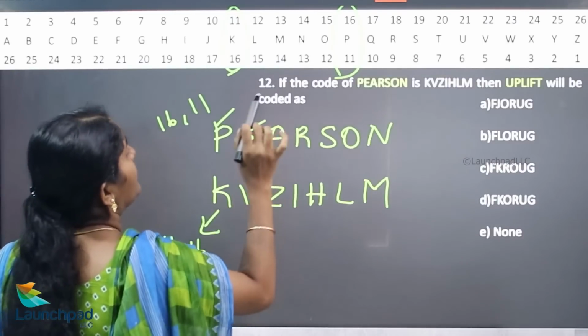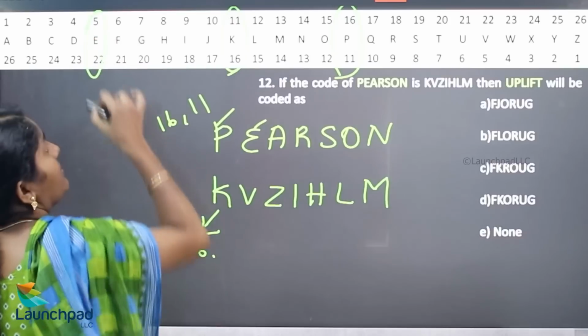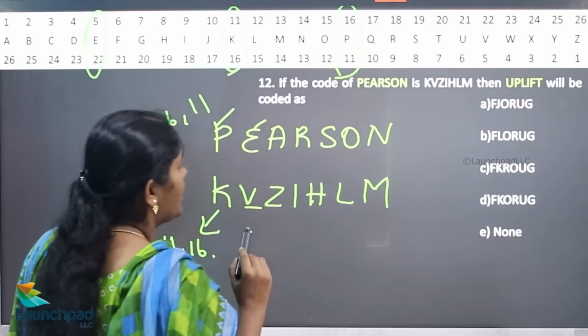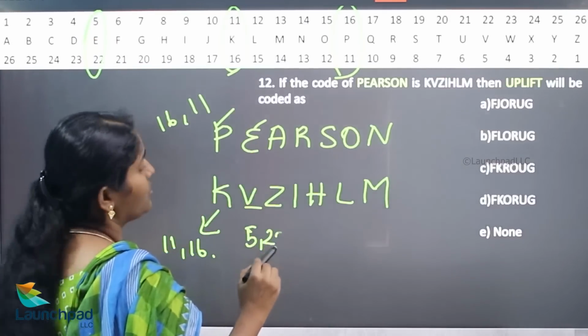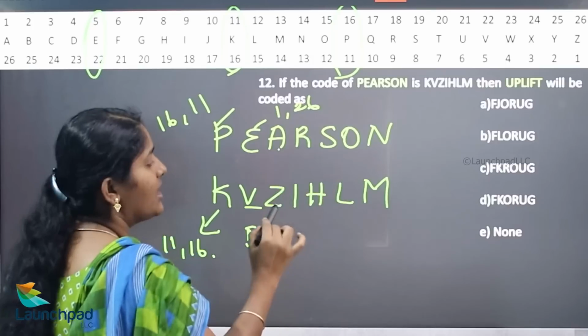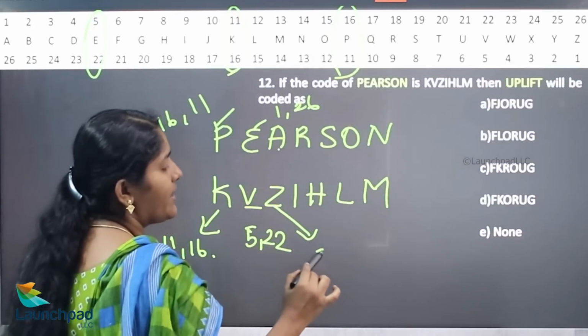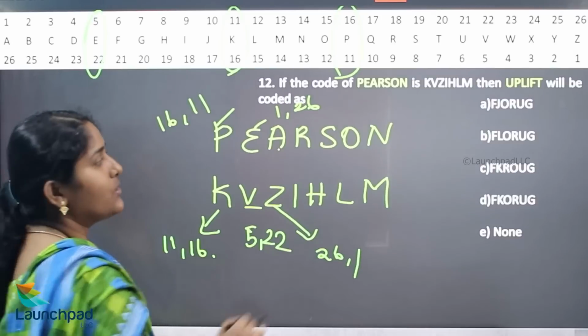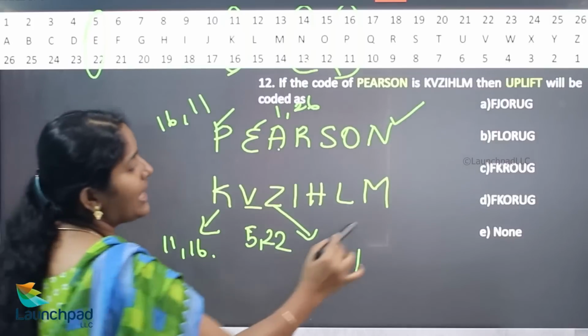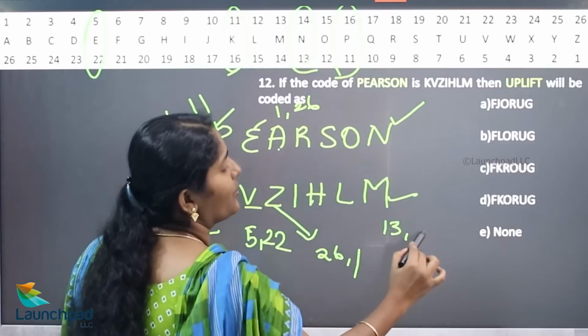What is the value of E? The value of E is 5, 22. What is the value of V? Here 5, 22, 22, 5. What is the value of A? 1, 26. What is the value of Z? 26, 1. What is the value of N? 14, 13. What is the value of M? 13, 14.